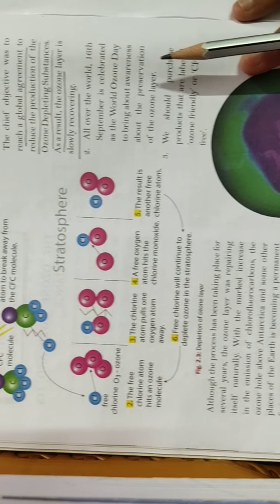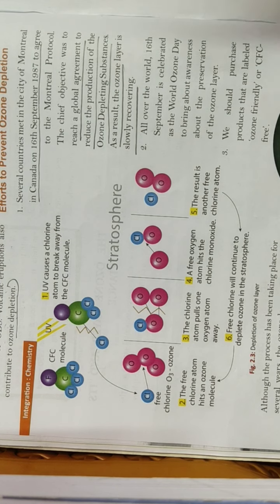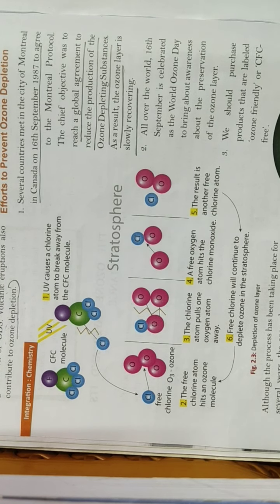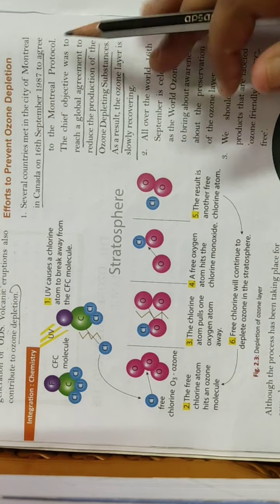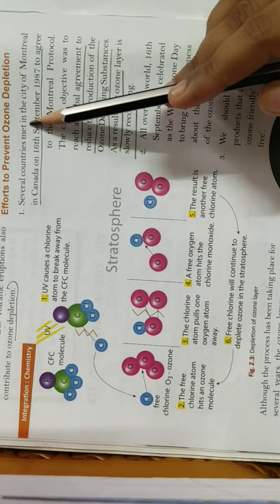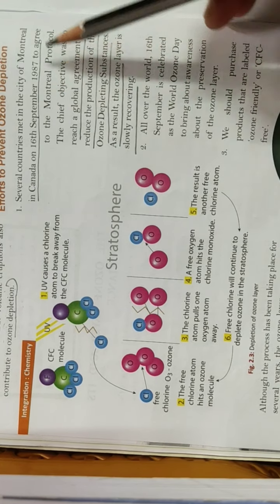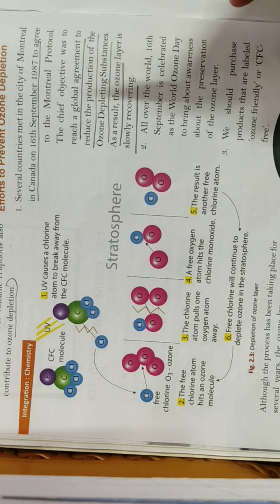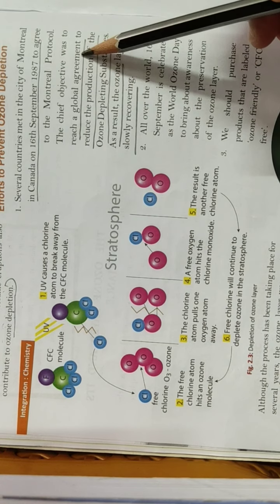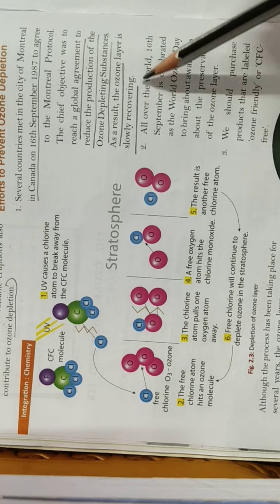Then what are the efforts to prevent ozone depletion? Our government as well as the United Nations has taken many steps to prevent ozone depletion. Among them, we will study the Montreal Protocol. Several countries met in the city of Montreal in Canada on 16 September 1987 to agree to the Montreal Protocol. What was its chief objective? It was to reach a global agreement to reduce the production of ozone depleting substances. As a result, the ozone layer is slowly recovering.